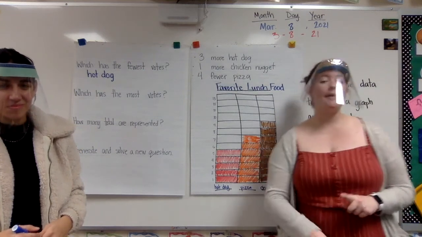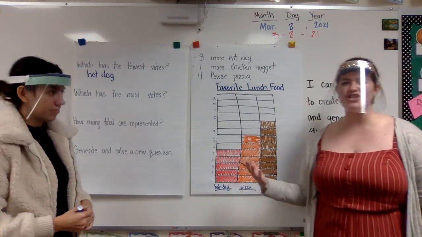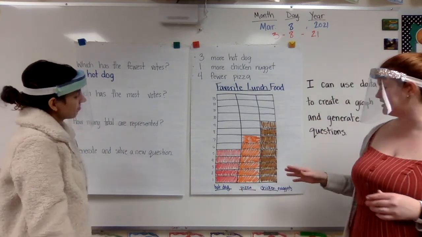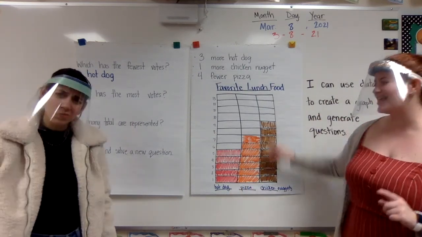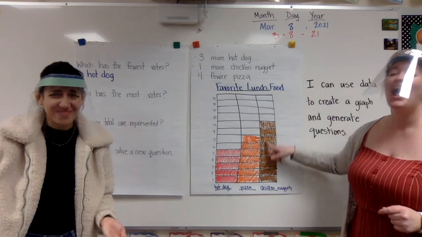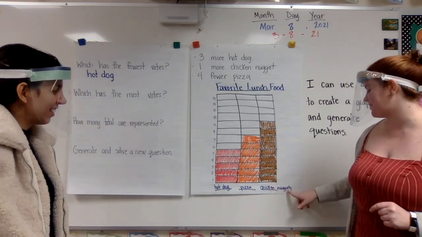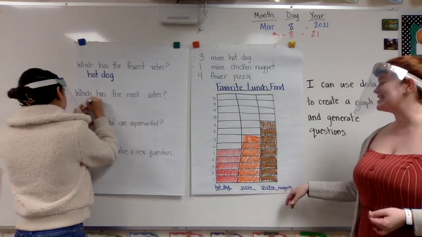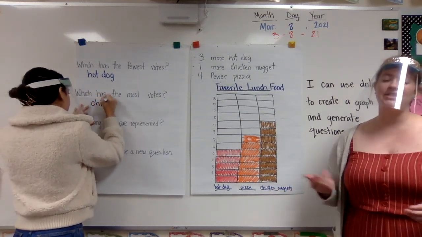So this time, I'm going to look at my graph and see, well, which column is the tallest? Because that would be the most votes. It would have the most filled in. And, oh, right away, I can see that this bar right here has the most. And I'm going to look down at my label and it tells me, oh, that's the chicken nuggets. So chicken nuggets had the most votes.